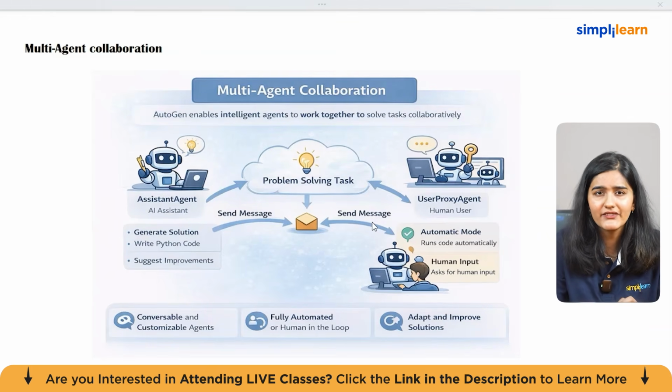At the bottom of the diagram, we can see three important characteristics that are highlighted: conversable and customizable AI agents, fully automated, and adapt and improve solutions.